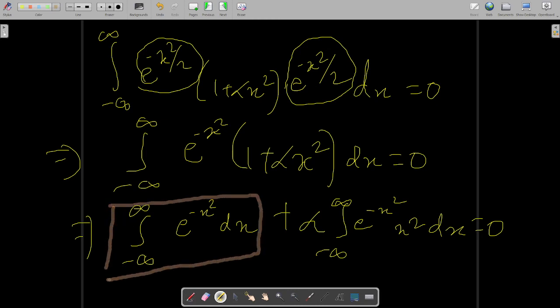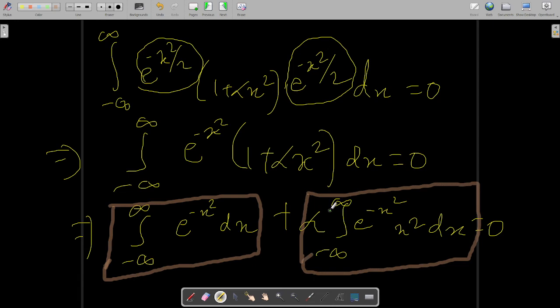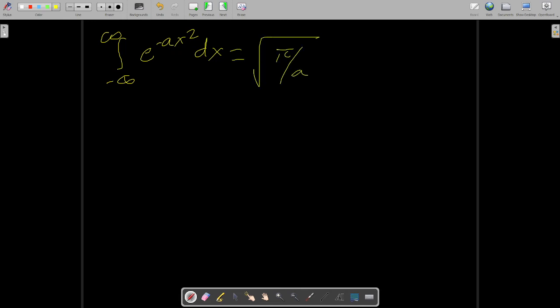The ready-made formula for this, and the ready-made formula for this. I had already asked you to mug up the ready-made formula for these two expressions. So what is the ready-made formula we have? The ready-made formula which we have is the integral from minus infinity to infinity of e to the power minus a x square dx, which comes out to be equal to square root of pi by a. This has already been covered in the previous lectures. I had asked you to mug up this.